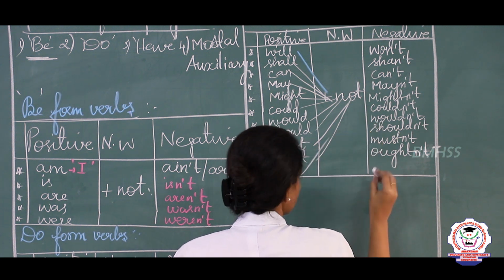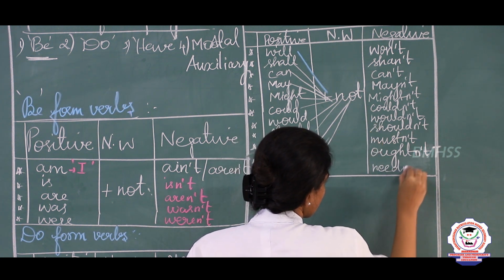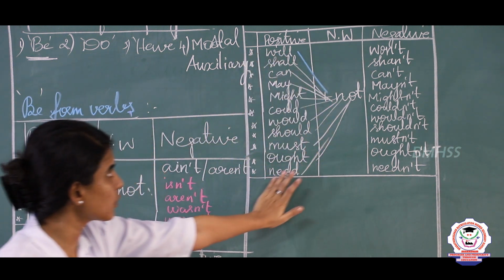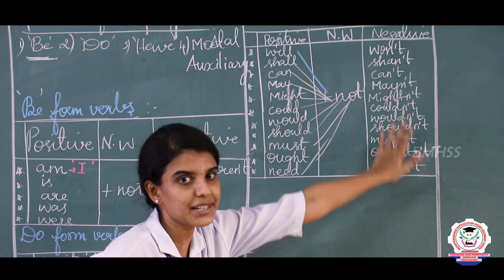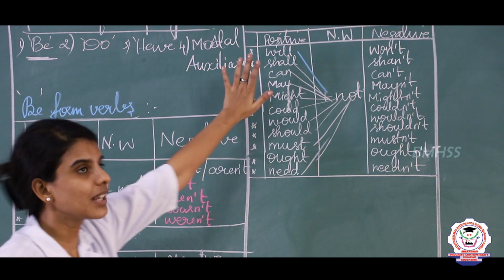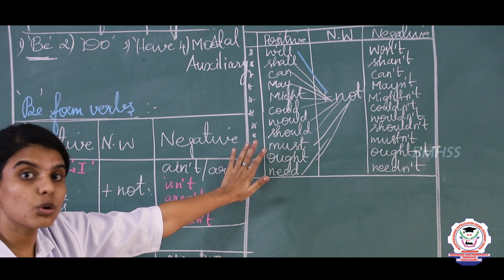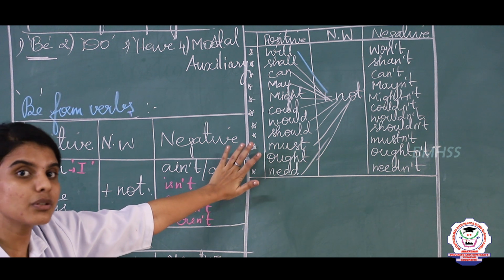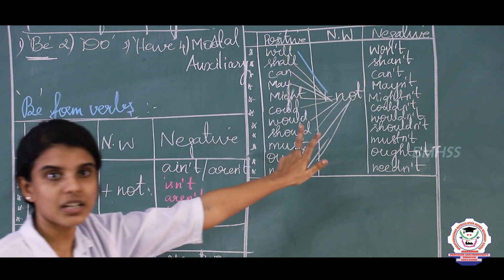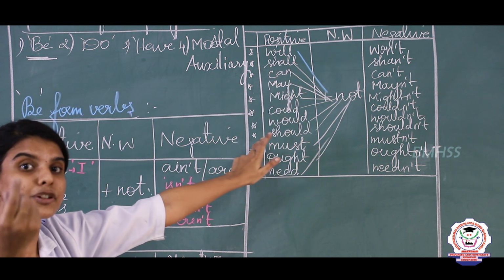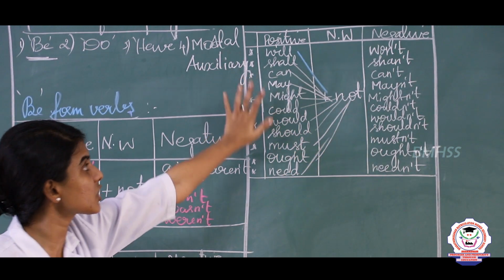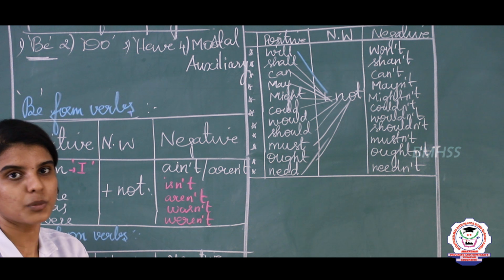And need plus not is needn't. So clear? These are the modal auxiliary verbs, and these are the positive and negative forms of modal auxiliary verbs. The modal auxiliary verbs show no tense, except will and shall. Will and shall denote the future form of tense. Clear? So the modal auxiliary verbs show no tense, but will and shall denote the future form of tense.